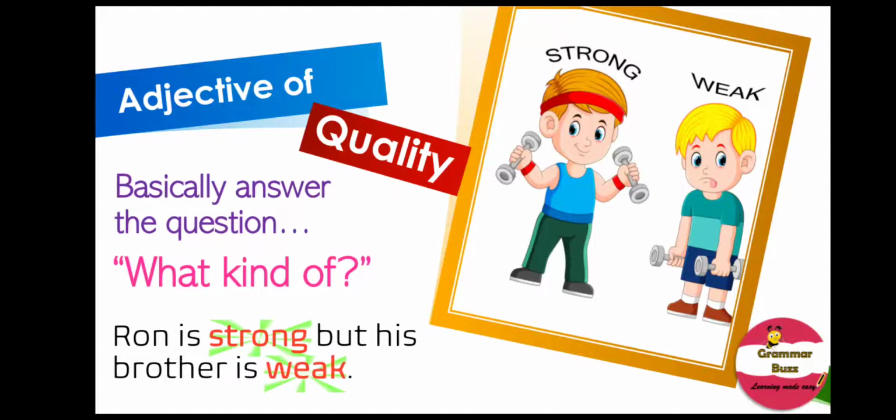Now look at this sentence. It says, Ron is strong but his brother is weak. If we ask the question, what kind of a boy is Ron? The answer we get is strong. So strong tells us about the nature of the noun Ron. Hence, it is an adjective of quality. Similarly, if we ask, what kind of a boy is Ron's brother? What answer do you get? Yes, you get the answer weak. So weak again is an adjective of quality that modifies or describes the noun brother.